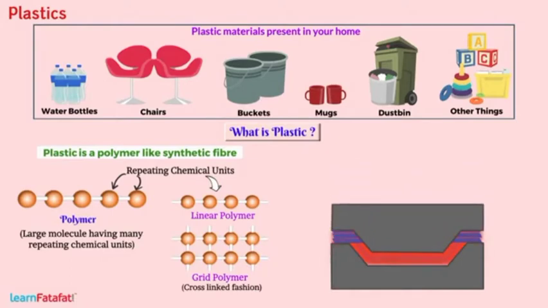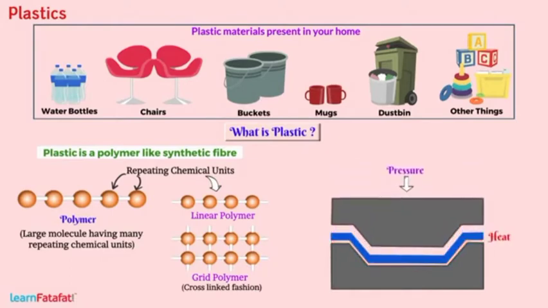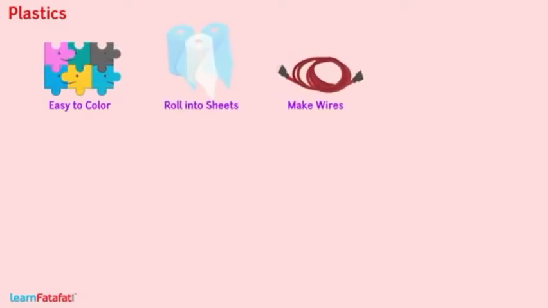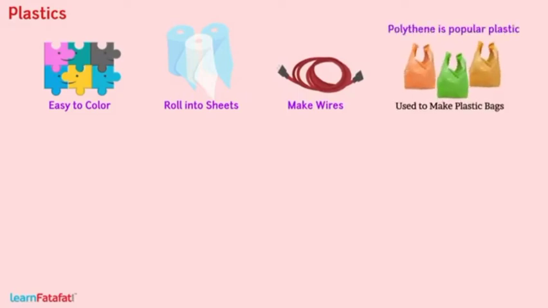By application of heat and pressure, it is possible to form any shape from plastic. And thus, plastic is easily moldable. This is the reason why we find a variety of articles of different shapes and sizes. It is easy to color plastic, roll it into sheets, make wires. Polythene is a popular plastic used to make plastic bags.